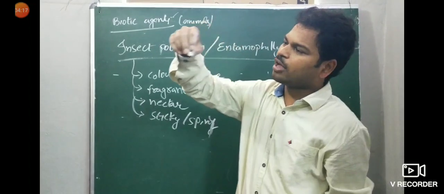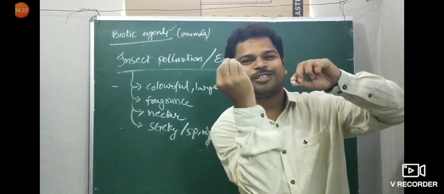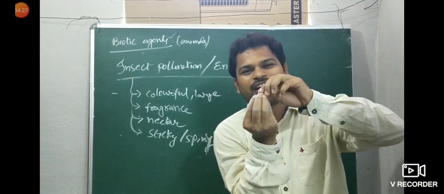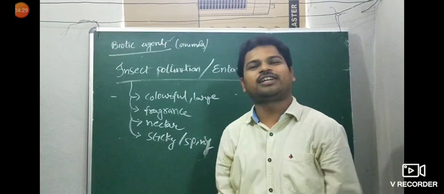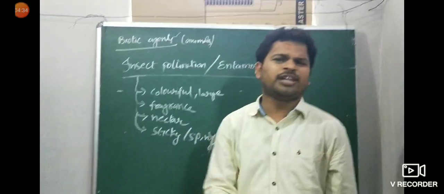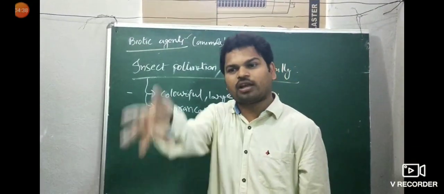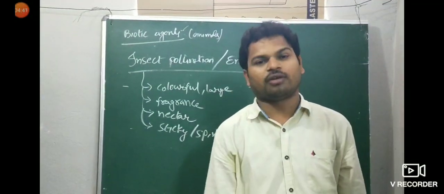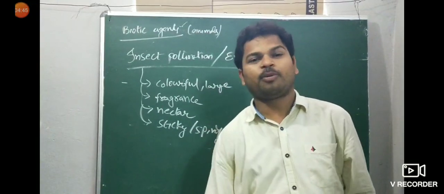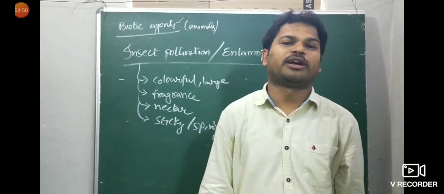This insect will travel and reach the female flower. This is the female flower stigma. When it lands on the female flower, the pollen grain falls on the stigma. In the same way, by contact, it helps in pollination. Not only insects, even humans. For example, you or me, when moving along the road, some pollen grains stick to our body parts. Then when we move to another place, the pollen grain transfers to the stigma. Pollination happens by contact.